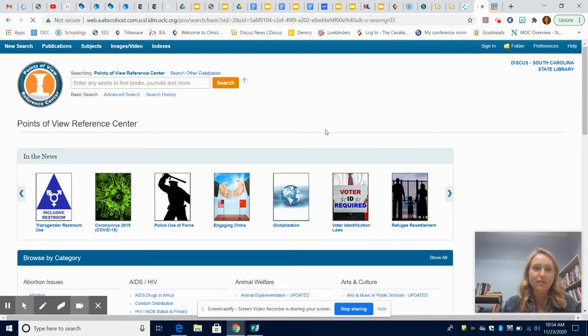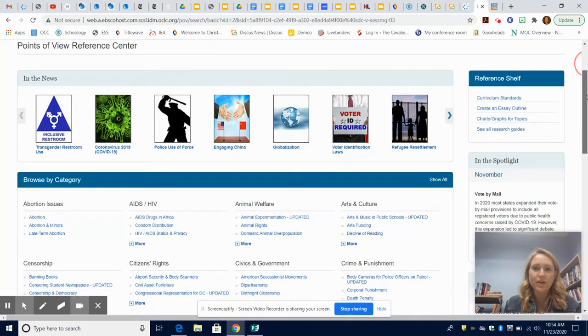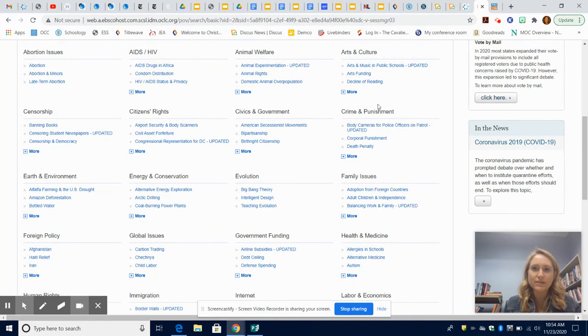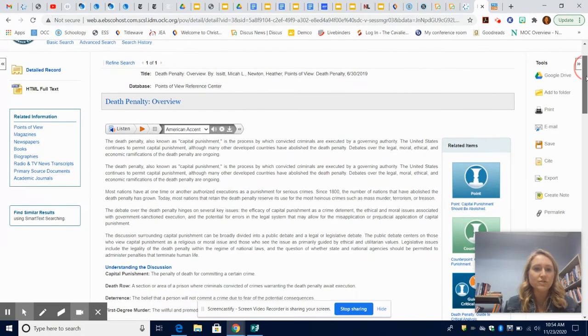And when we looked at that, remember we said you can type, of course, whatever search terms you want in the search bar there. But if you scroll down to the categories under crime and punishment here, they already have death penalty listed for you. So that's kind of easy. And don't forget, we talked about how sometimes databases use different terms to describe the same subject. So don't forget that the death penalty is also called capital punishment, and that's going to be important for the other database.